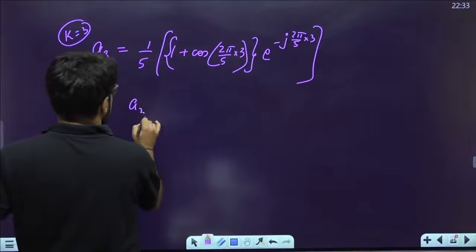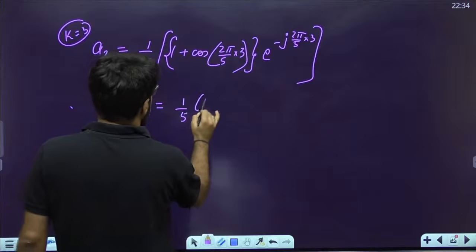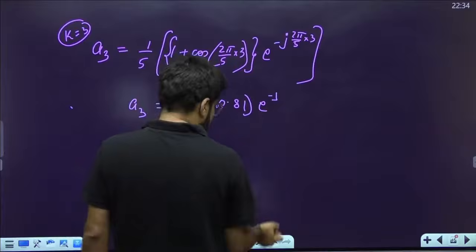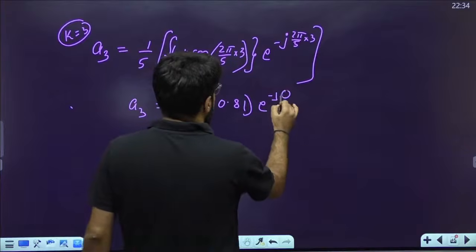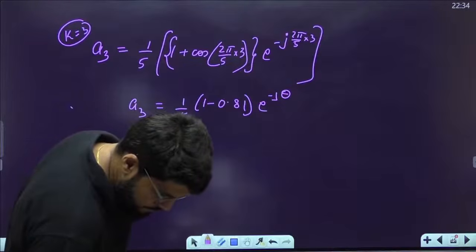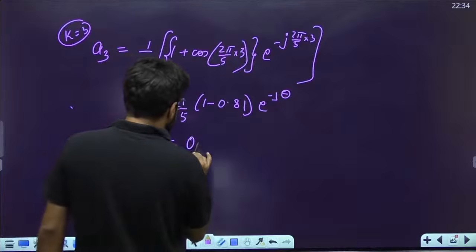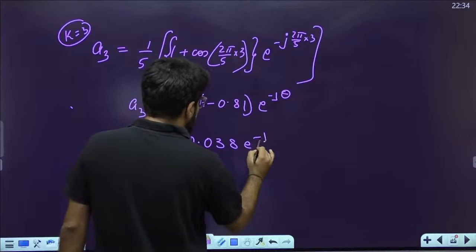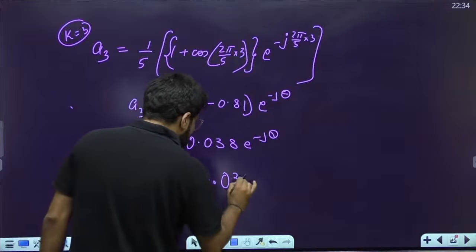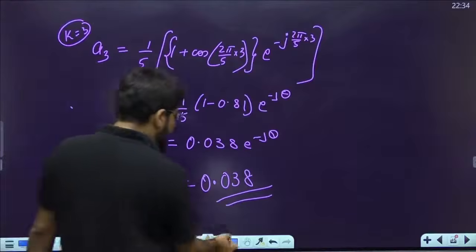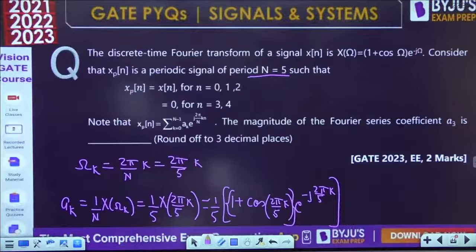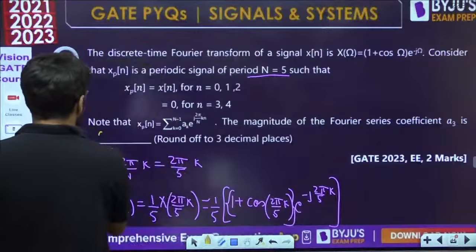Okay, so this A3 is turning out to be 1 by 5 into 1 minus 0.81, ये आया था, into e power minus j theta. So A3 is coming out to be 0.038 into e power minus j theta. Anyways, we need the magnitude. So magnitude of r e power j theta is r, e power j theta magnitude is anyways 1, so वो calculation skip कर सकते थे. So the final answer should be 0.038.